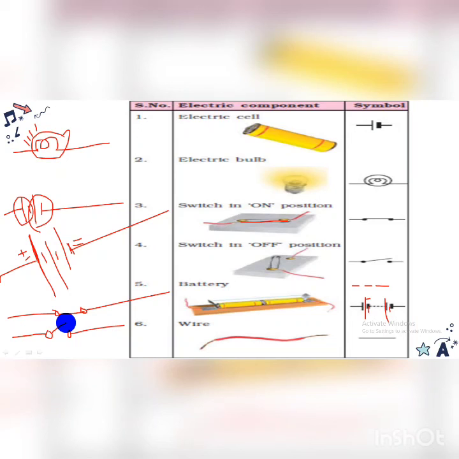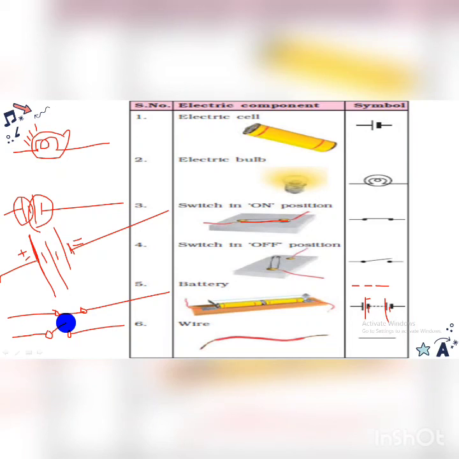How many effects are there? Total 3 effects are there. The first is the heating effect of electric current. The second is the magnetic effect of electric current. And the third is the chemical effect of electric current. So in the exam, if it is asked how many effects there are of electric current, you have to write total 3: heating effect, magnetic effect and chemical effect.